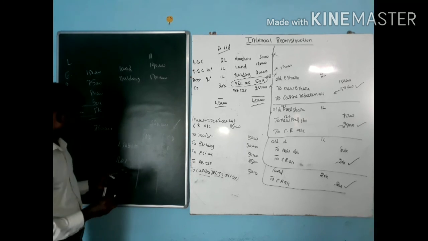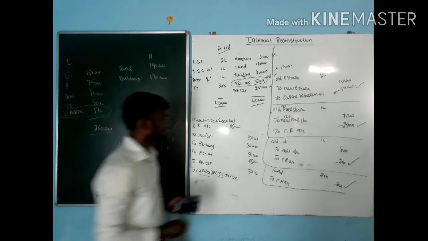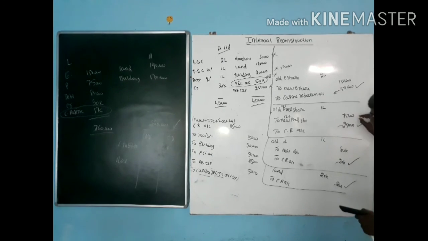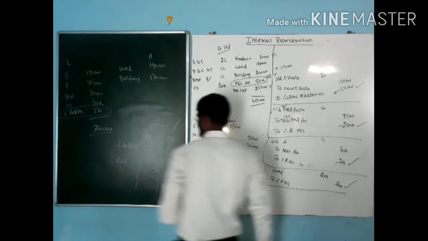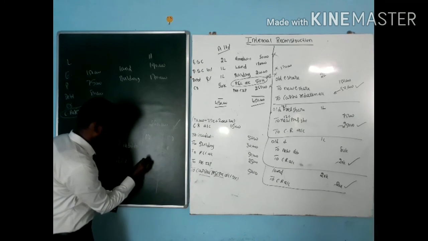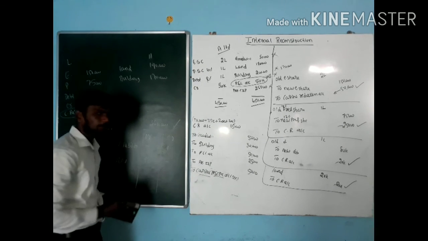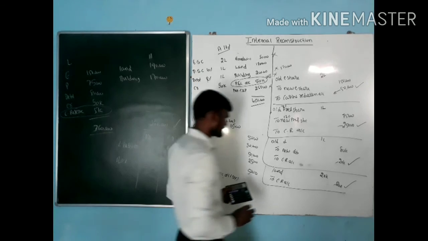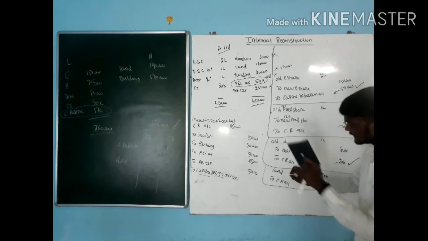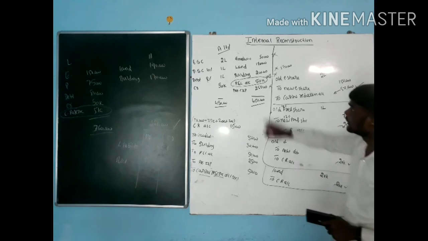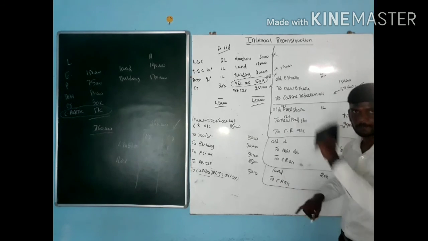Next one, when it comes to assets, take for example, preference shares, liability, credit, add. Debenture, liability, credit, add. Land, if it is debited, we need to add. If it is credited, we need to minus. For example, see here, land value, it is an asset, it is debited. If it is debited, we need to add to this value.